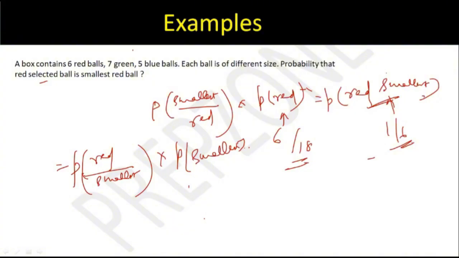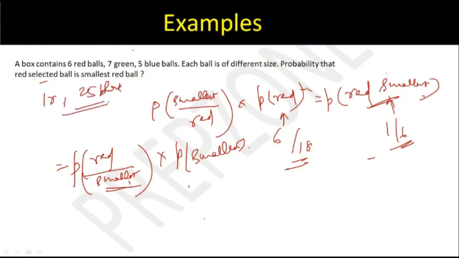But see, the number of red balls, green balls and blue balls are different, right? But they have already selected the size, no? See, it is saying that you have one ball and you know that this is the smallest ball. Now, what is the probability that this is red? Assume that you had only one red ball and you had 25 black balls.